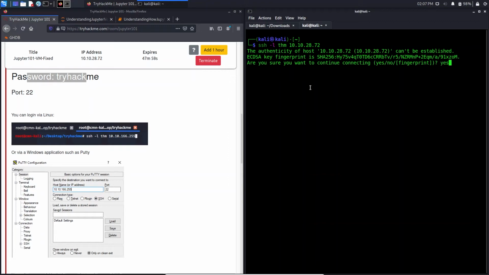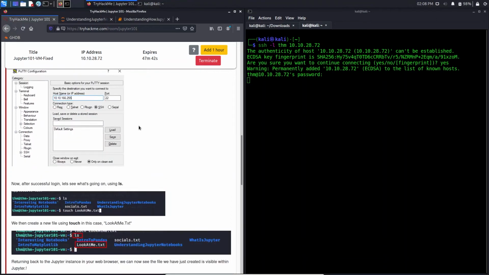It's asking for authentication, so yes. Now for the password, the password is tryhackme. The default port of SSH is 22, so nothing to worry about. It should be connected in a minute.